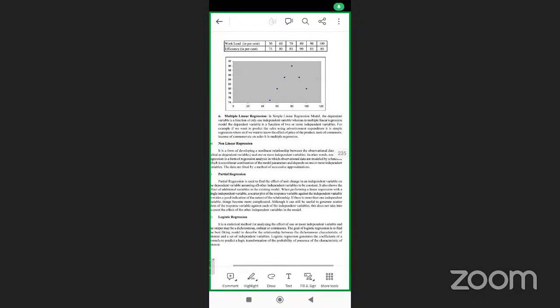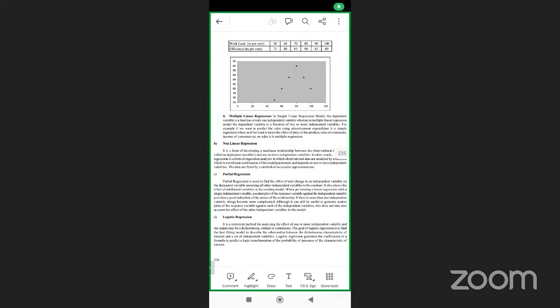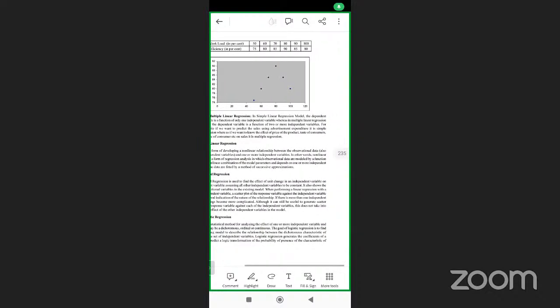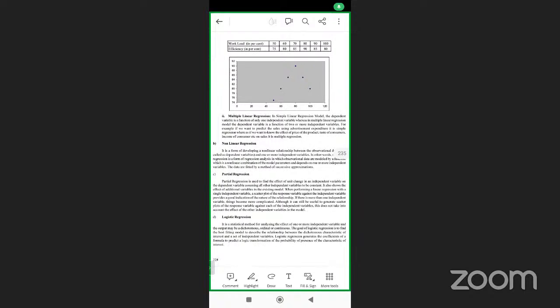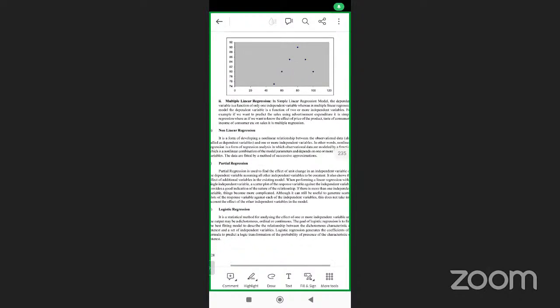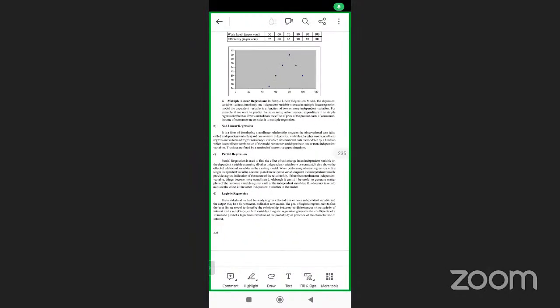In simple linear regression, the dependent variable is a function of only one independent variable, whereas in the multi-regression model, the dependent variable is a function of two or more independent variables. Non-linear regression means a non-linear relationship between the observational data, also called the dependent variable, and one or more independent variables. Non-linear regression is a form of regression analysis.